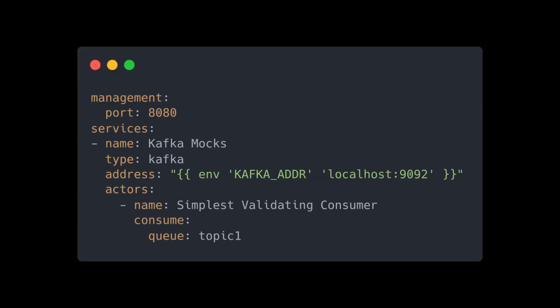A validating consumer is an asynchronous actor that has only the consume field and not the produce, delay, or limit fields. So a validating consumer in its simplest form is a consumer with only the queue field present, such that this consumer will consume every possible message in the topic 1.